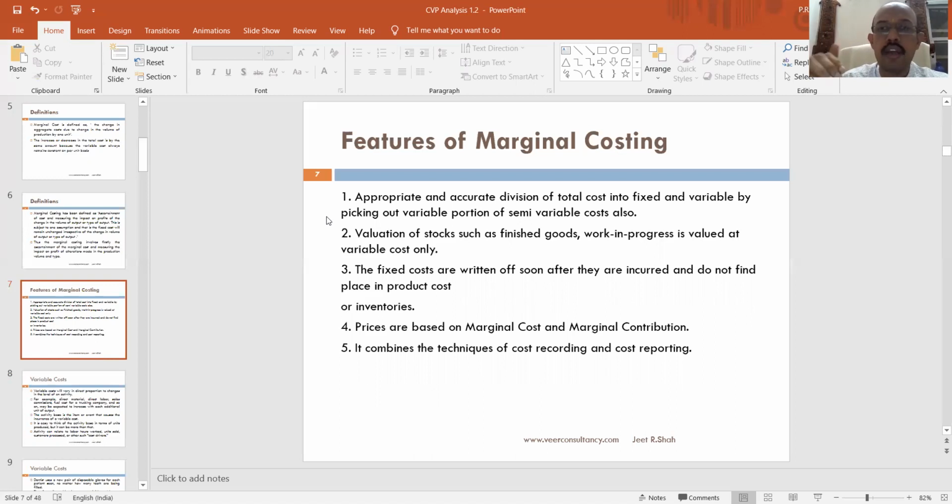Now what happens in real life is that the fixed cost also remains fixed only for a certain level of production. Presume that you have a godown or a factory of say 1,000 square feet. That 1,000 square feet is appropriate for production of say 1 lakh units. However, if you want to add more production, you would have to take more place on rent. So the rent, which is a fixed cost up till 1 lakh units of production, will increase as we want to produce more than 1 lakh units.